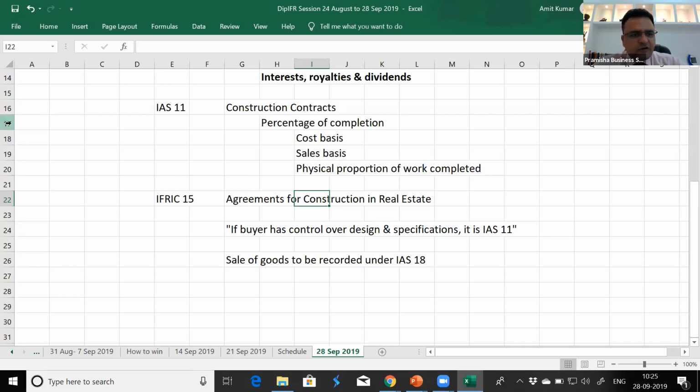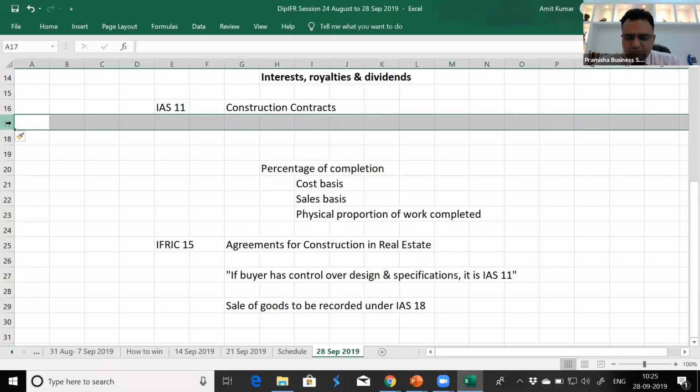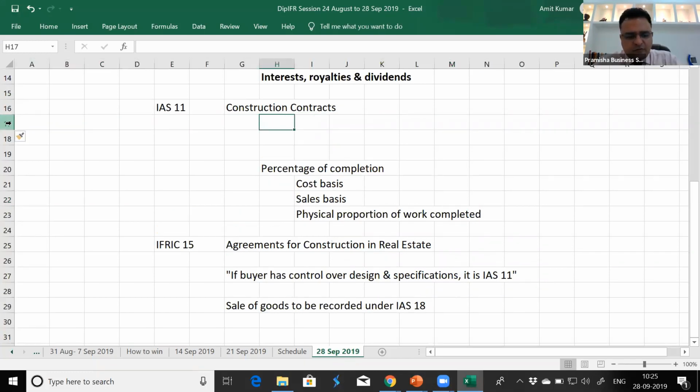Now construction contracts were of two types earlier. It was fixed price contracts and cost plus contracts.